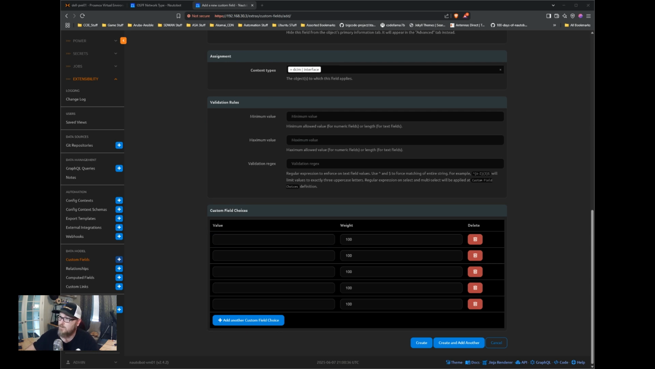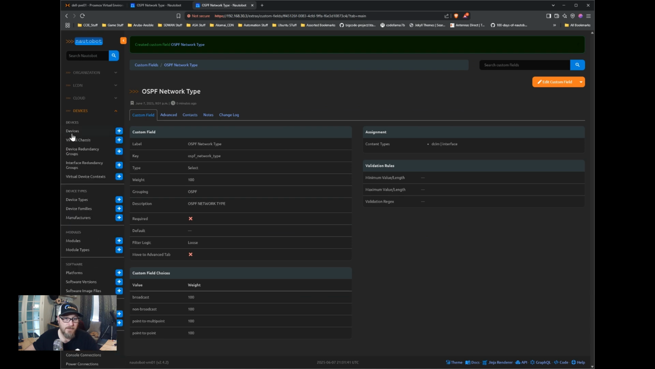Grab our values real quick. We want to do point-to-point, broadcast, non-broadcast. So this is what it looks like doing it manually, as opposed to using Ansible. Great.